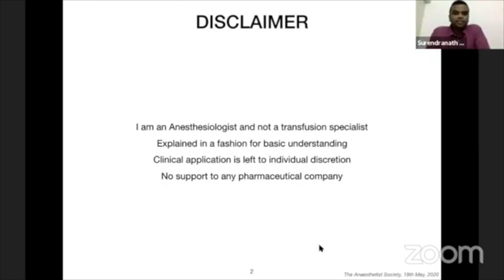I am an anesthesiologist and I am not a transfusion specialist. I have explained it in a fashion for a basic understanding, in between giving you the updates in transfusion medicine. I leave it to your discretion to apply it clinically. And I do not support any pharmaceutical company by quoting their name in the lecture.